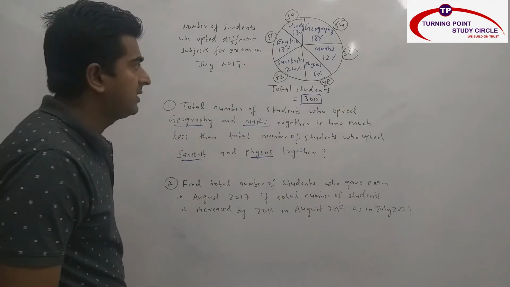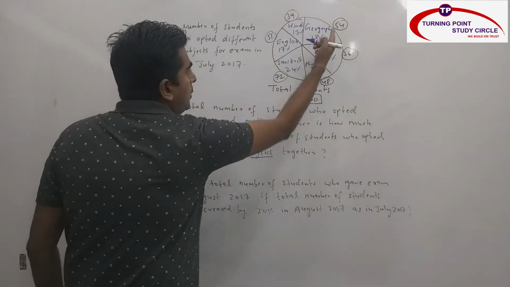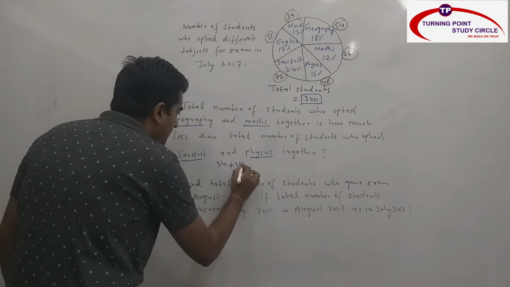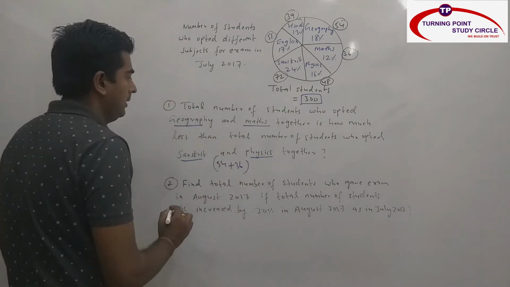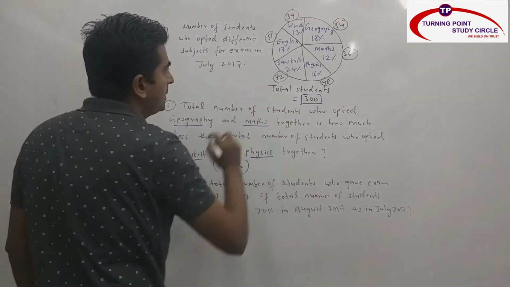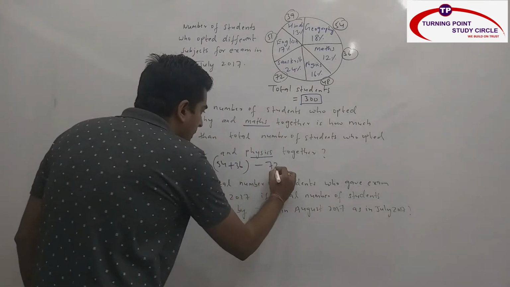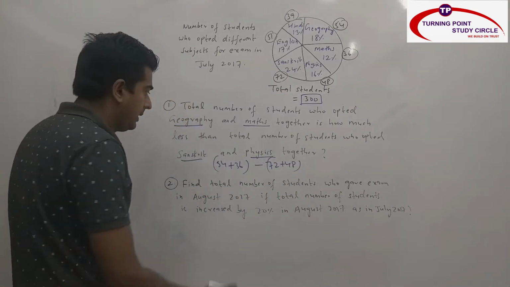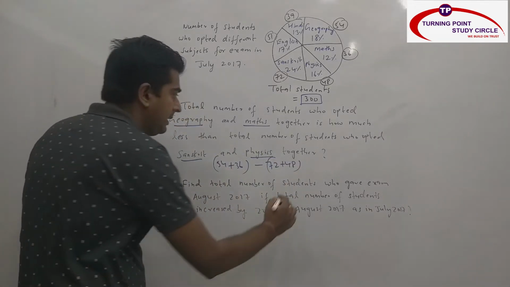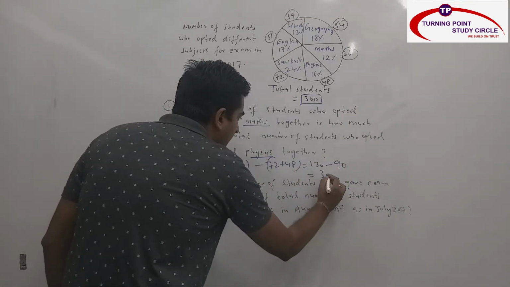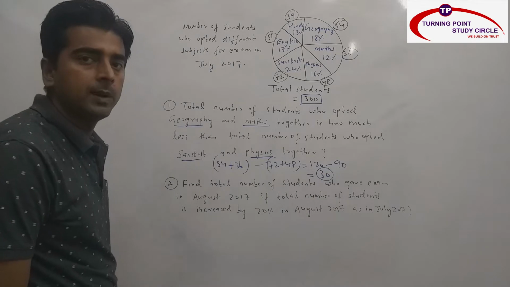So geography plus maths. Geography is how much? 54. Maths is how much? 36. So 54 plus 36. Then Sanskrit and physics. Sanskrit is how much? 72. Physics is how much? 48. So 72 plus 48. 72 plus 48 is 120. 54 plus 36 is 90. So 120 minus 90. What is the answer? 30. My answer is nothing but 30.